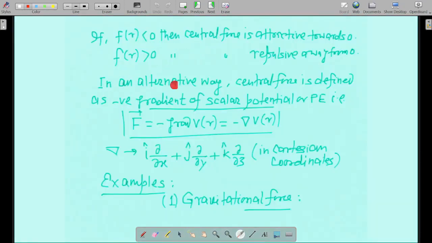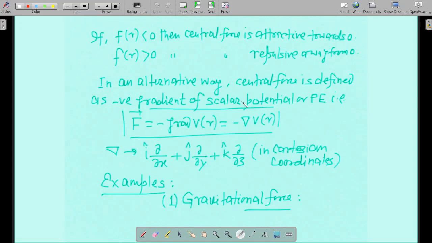In an alternative way, central force is defined as the negative gradient of scalar potential or potential energy. Now you must know this very well, that the words potential and potential energy are used interchangeably in higher classical mechanics and in quantum mechanics. Although at lower level, in 11th and 12th standard, potential and potential energy are defined separately, at higher levels they are often used interchangeably.